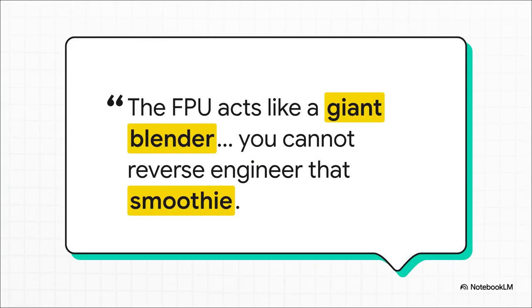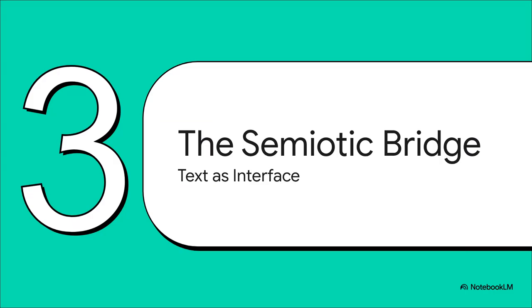When that fuzzy AI logic relies on the FPU gambler to process data, it acts like a giant blender, creating a total non-deterministic nightmare. The original identity and exact provenance of your data, totally destroyed. Think about it. You know what went into the blender, but you absolutely cannot reverse engineer that smoothie back into the exact fruits it came from. That loss of exact provenance is exactly why modern deep learning struggles so much with strict rule-based execution. So how do we fix this?